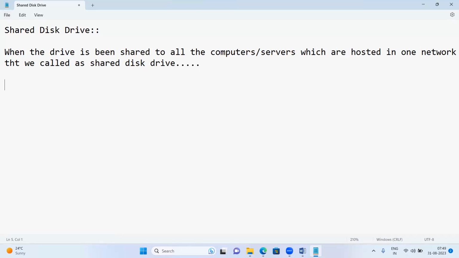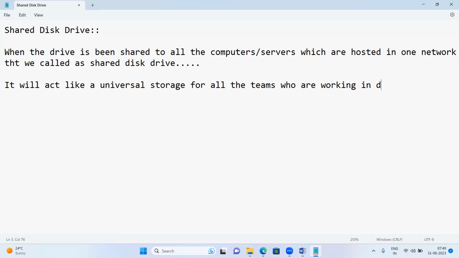The purpose is that it will act like a universal storage for all the teams who are working in different places on a project.